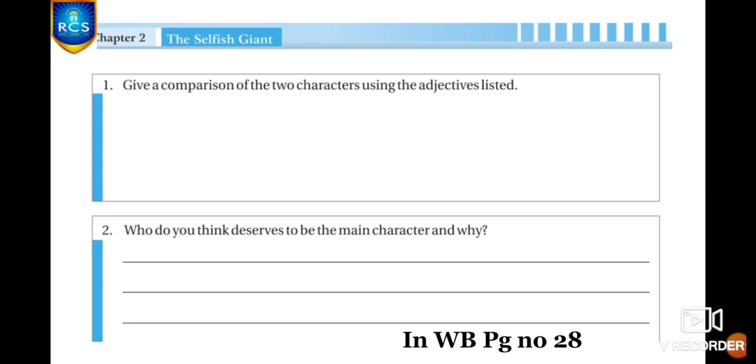And second question, who do you think deserves to be the main character and why? In these 2 characters, who deserves to be the main character of that film? That you should write here, and you have to write the reason why.